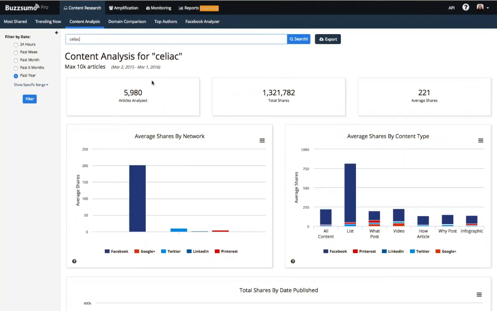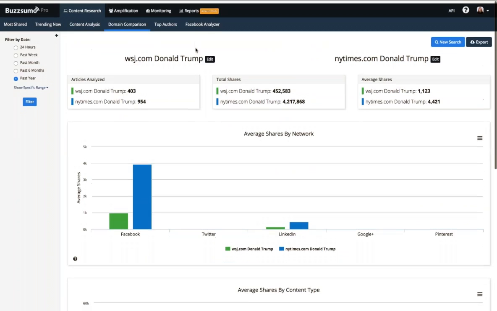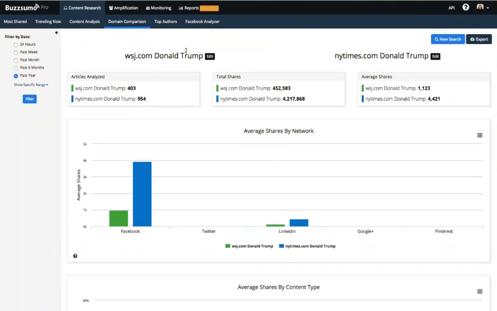Now, the second type of report that we have available is a domain comparison report. And so what I wanted to show you with domain comparison reports is this. You can analyze two domains, like I could just as easily have analyzed Wall Street Journal and New York Times, but I decided to go ahead and show you how you can also look for how a domain covers a certain topic. So this is a search for posts about Donald Trump at the Wall Street Journal and posts about Donald Trump at the New York Times.